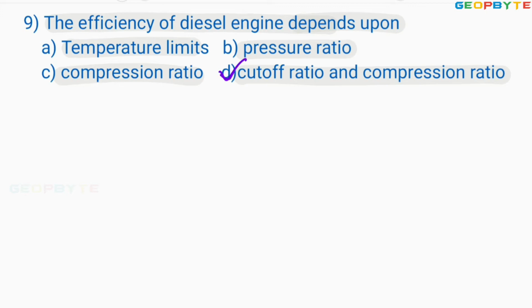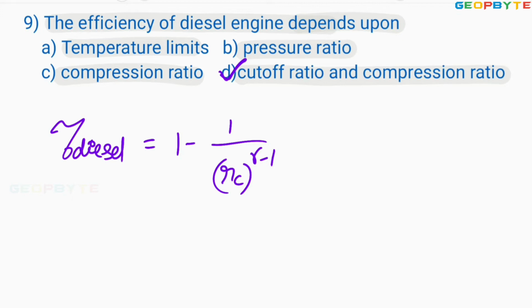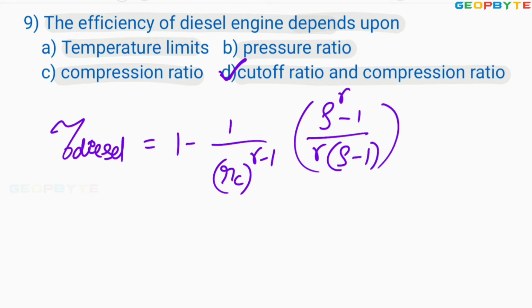Option D is absolutely correct, because the diesel cycle efficiency is equal to 1 minus 1 by rc^(gamma minus 1) into (rho^gamma minus 1) by (gamma into (rho minus 1)). This is the formula for finding the thermal efficiency of the diesel cycle, where rc equals the compression ratio.